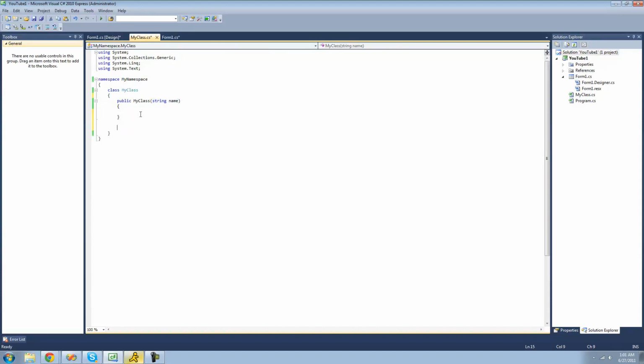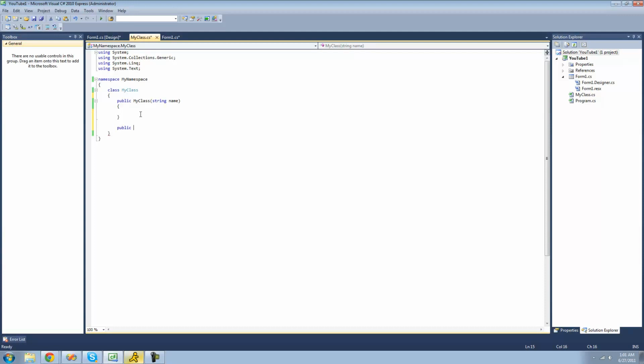Anyways, to create a new property, you're first going to want to type the access modifier that you want for your property. Usually you're going to want to have public, but there are a few access modifiers that we're going to learn later on you may want to use instead, but for right now, just use public. Oops, of course I wrote private.